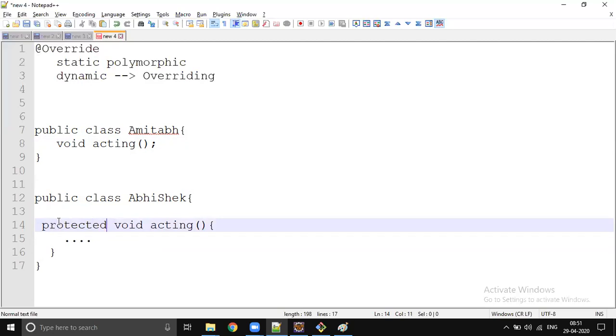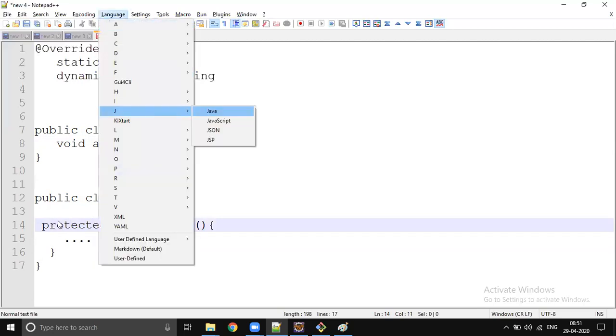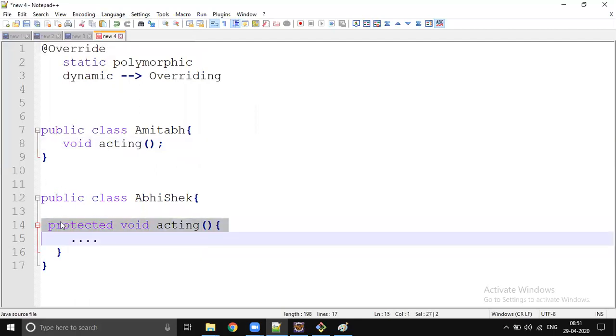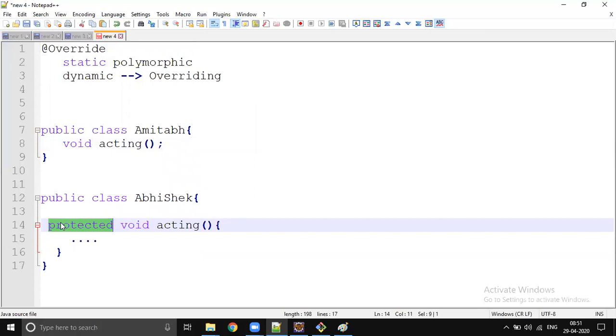If the parent method scope is default, then you can override it as public, as default, or as protected also. That is still fine. So the method scope should be the same or increased, not decreased.